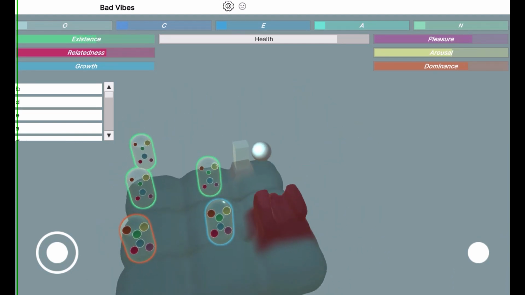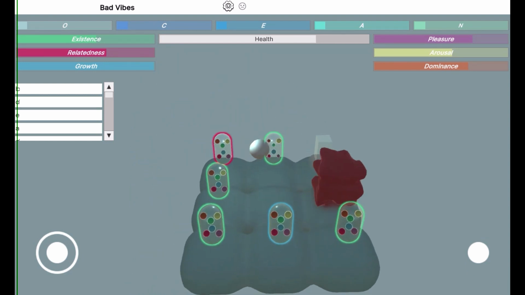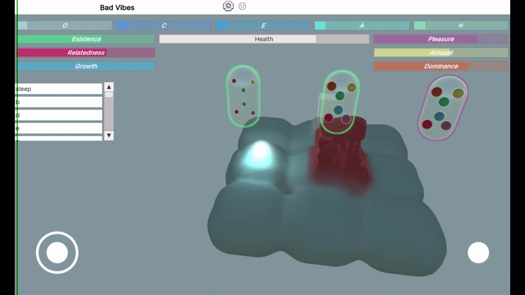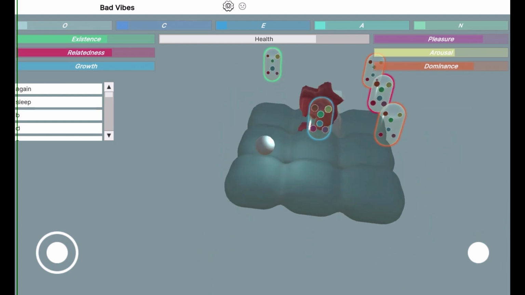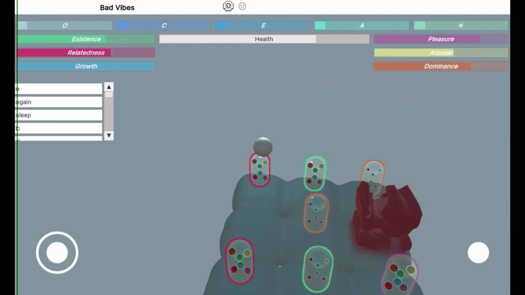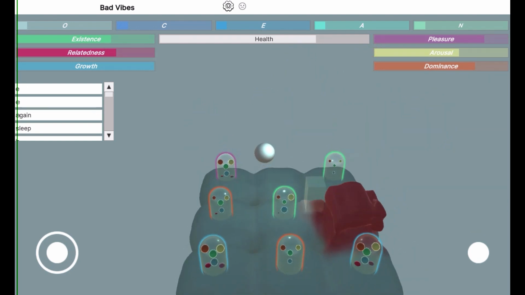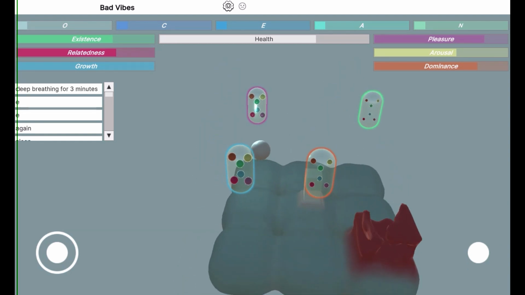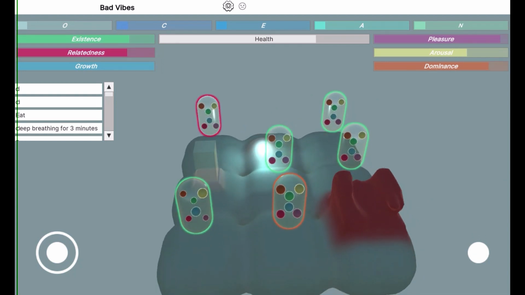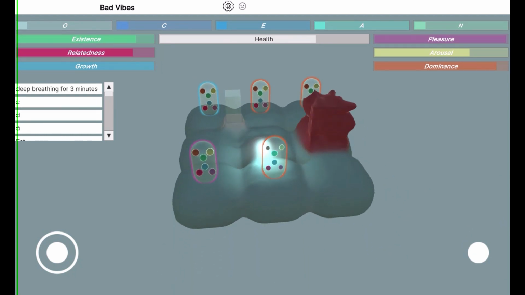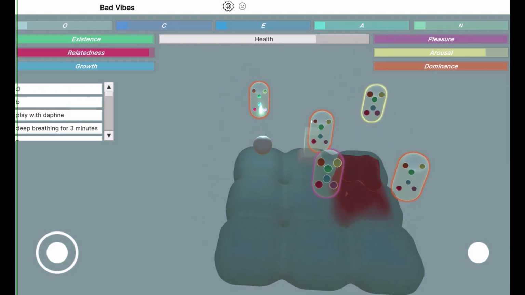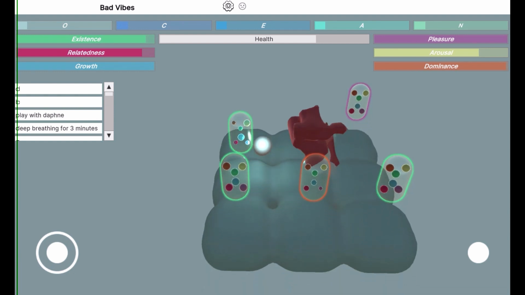The player collects points by colliding with the actions. The actions contain PAD and ERG values, which are depicted as the size of the spheres within the pill-shaped objects. The outline color of the pills represents the most dominant positive value across the PAD and ERG spectrums, and the colors of the spheres align with the colors of the PAD and ERG traits towards the top of the screen. When the player has collected enough points, it can collide with the model and apply the actions or steps to treat.